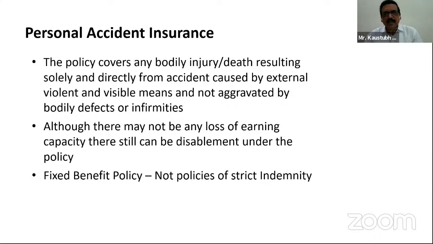So accordingly, he may claim that my earnings are lost. So this disablement is proved and the loss of earning is arrived at. As I already said earlier, these are not strict indemnity policies. These are fixed benefit policies. So we have to honor such type of claims.